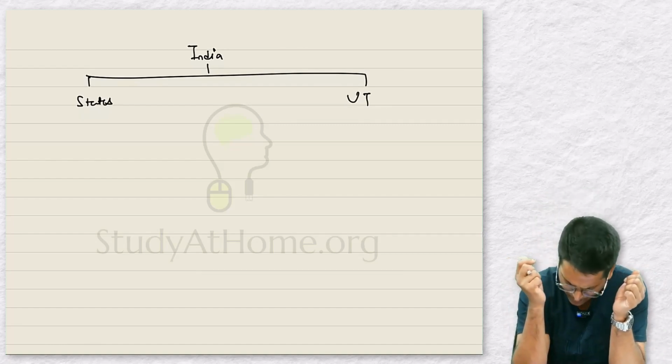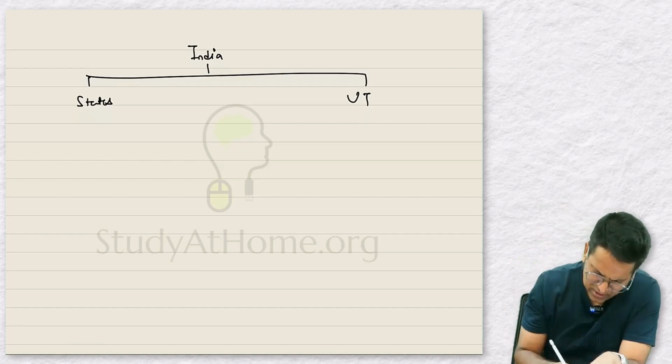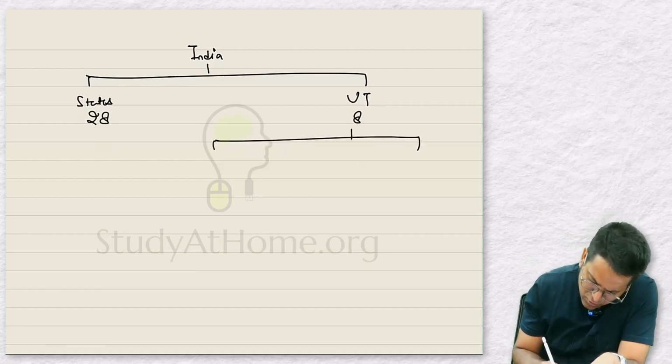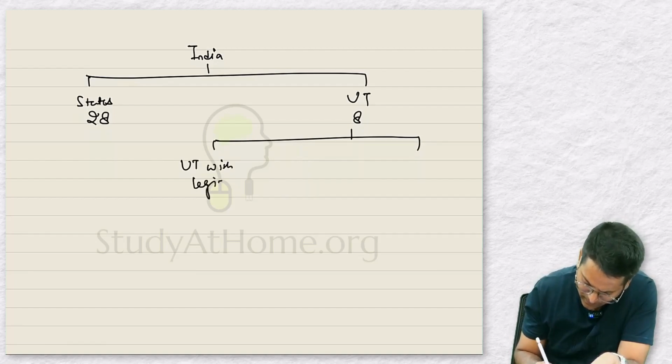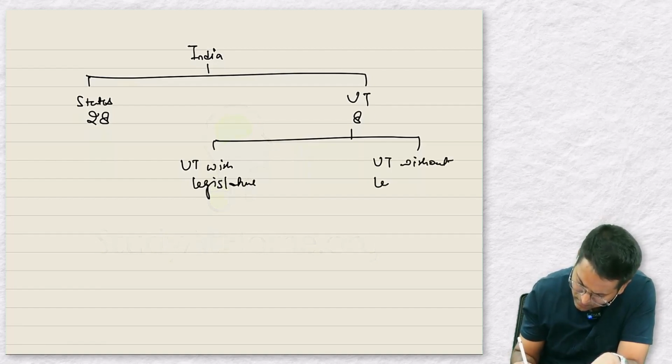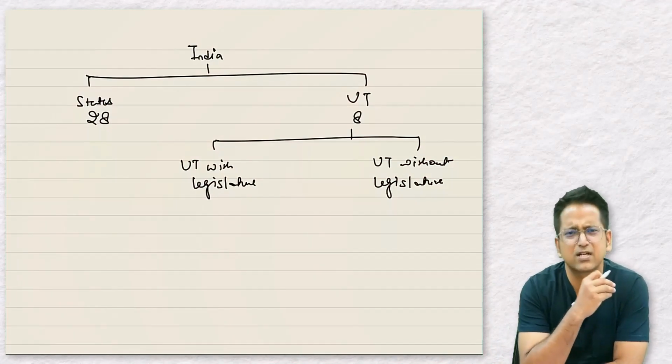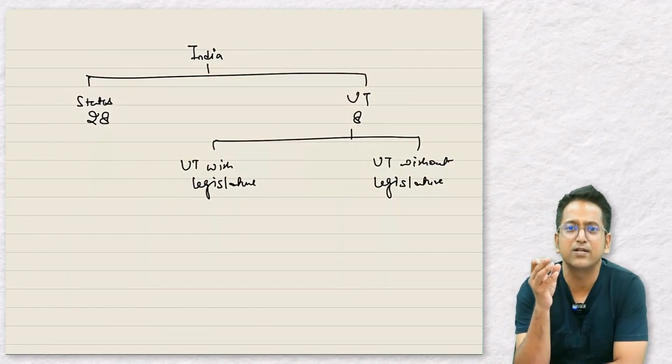No. Actually, there are 28 states in India and 8 union territories, but these 8 union territories are not the same. Some union territories are with legislatures. And some union territories are without a legislature. Union territories with legislature means that those union territories have their own legislature.